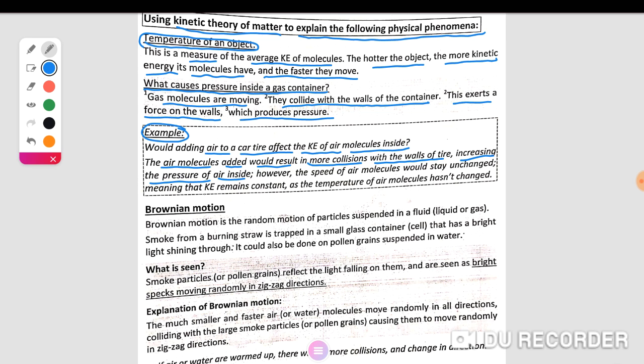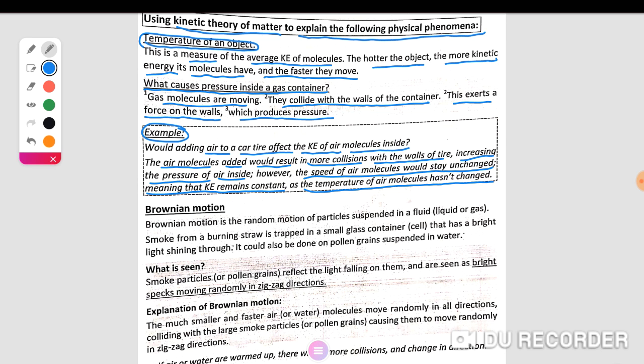When the temperature increases, the kinetic energy increases, the collisions increase, and the pressure increases. The speed of air molecules will stay unchanged, meaning that the kinetic energy remains constant at constant temperature, and the temperature of the air molecules does not change. If the temperature remains constant, kinetic energy remains constant. The speed of air molecules stays unchanged.